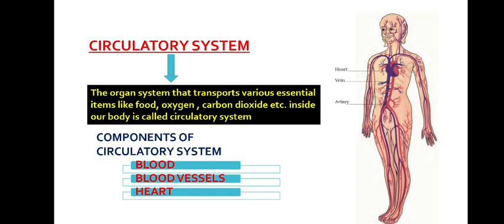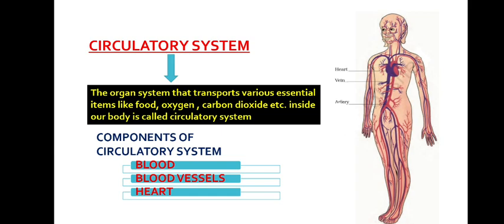In a similar way, in our body also, there is a transport system that helps in transporting essential materials like food, oxygen, carbon dioxide to various parts of the body. That transport system is called the circulatory system. What is it called? Circulatory system.